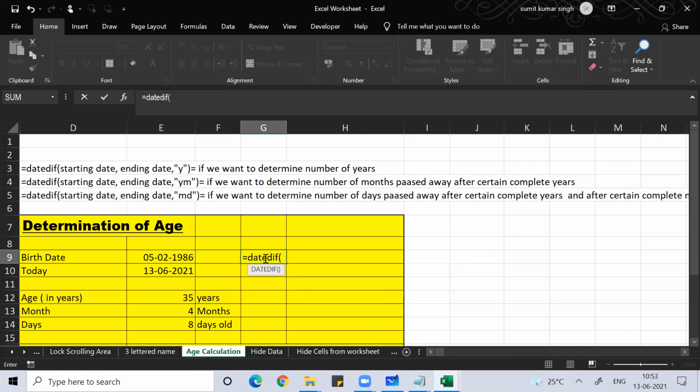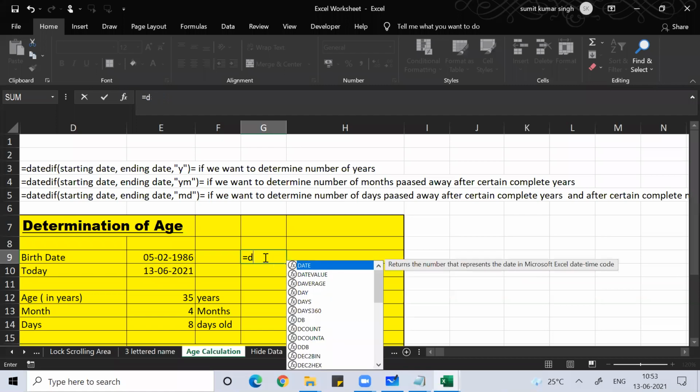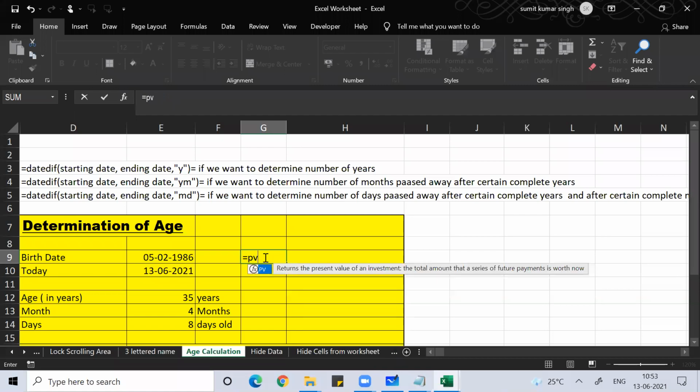You see Excel is showing me nothing. Excel normally shows you everything whenever you write any function. For example, PV, present value of money. You will do it in the second semester of MBA financial management, or you have done it in your BCom or BBA.